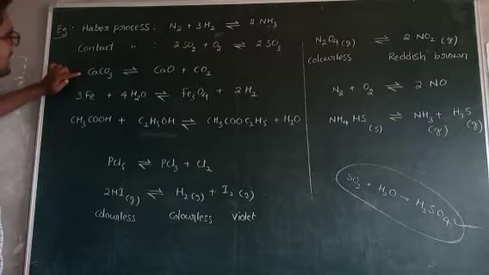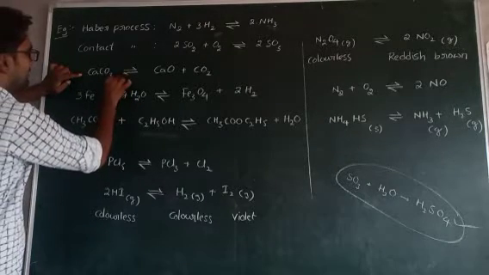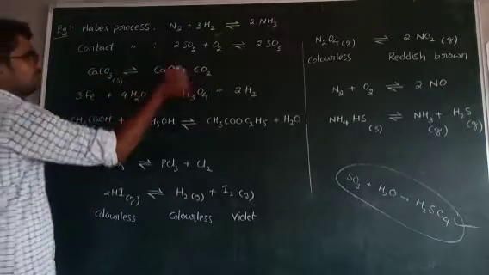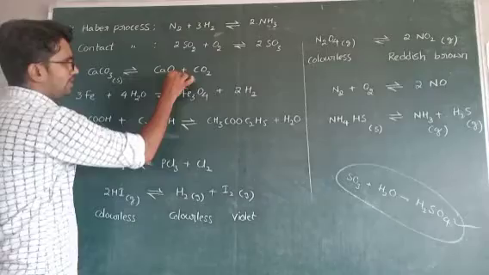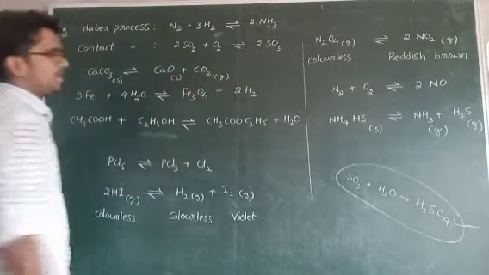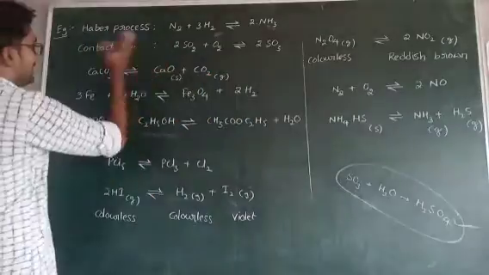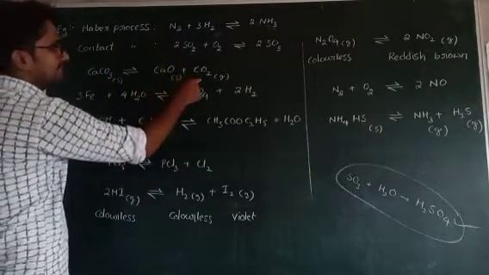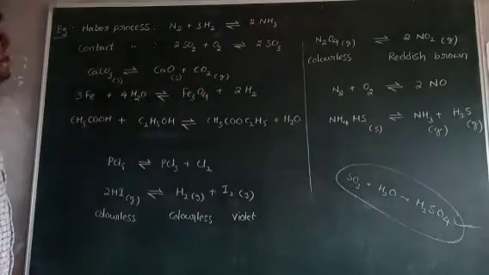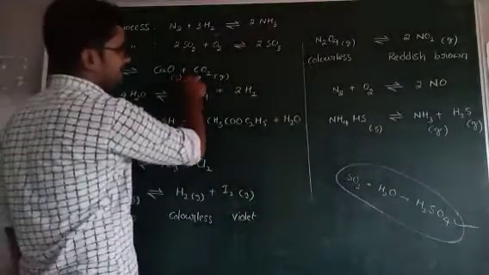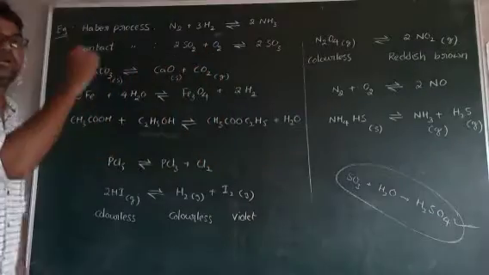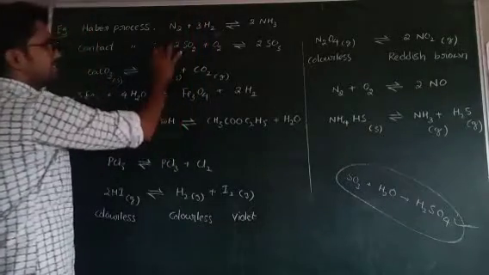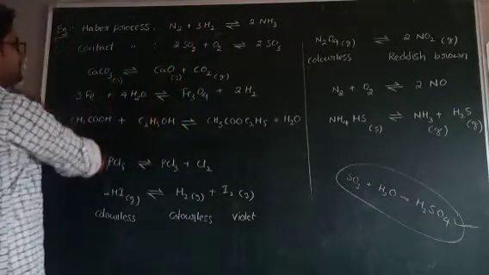Next, third one, calcium carbonate. Actually, this is present in solid state. If you heat this solid, it dissociates to calcium oxide, solid, and gaseous carbon dioxide. And the reverse also takes place. This calcium oxide again reacts with carbon dioxide and is converted to calcium carbonate. CO2 is a gas. That's why the reaction must be carried out in a closed vessel. Otherwise, if it evaporates, only CaO is present in that vessel.